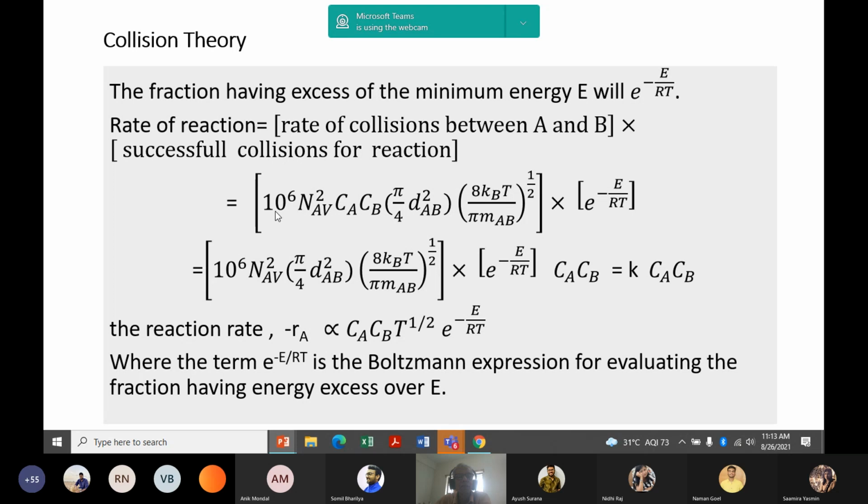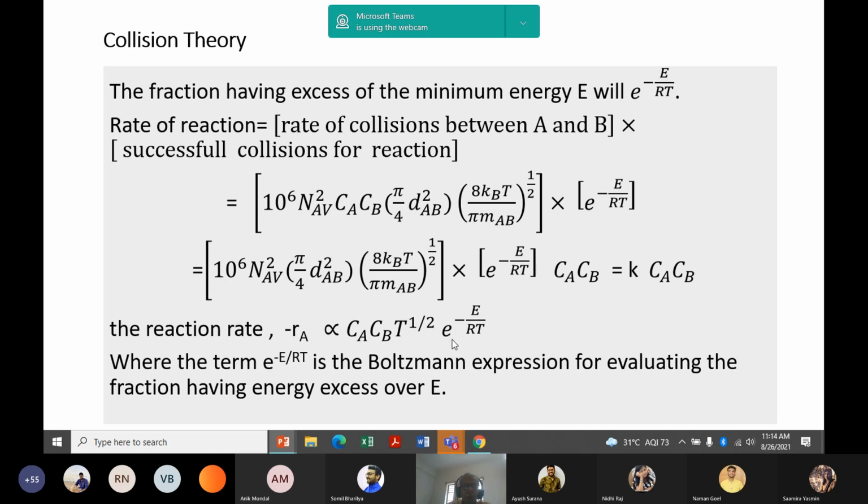And these are the conversion factor 10 to the power 6, that is liter to the corresponding volume unit, and concentration, Avogadro number, and Avogadro number will give you the number of molecules. So from here you will get reaction rate is proportional to the concentration product and square root of temperature and exponential minus E by RT.